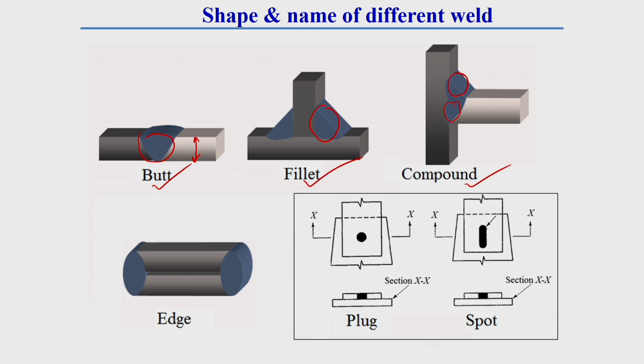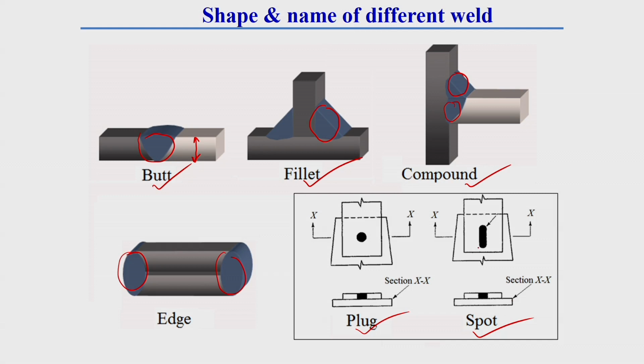So, there can be an edge weld whose shape looks like this. Generally this weld is put at the edge of the plate. I have already explained plug welding and spot welding also. In plug welding, the shape of the weld, once you see the side view, looks like this, and the spot welding looks like this.